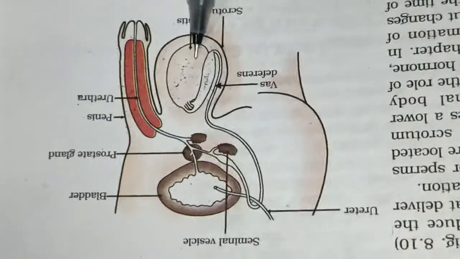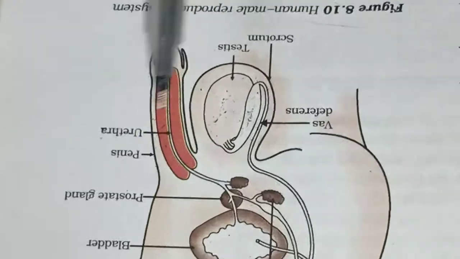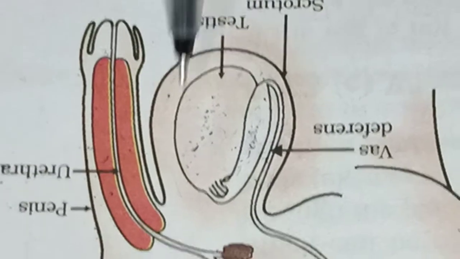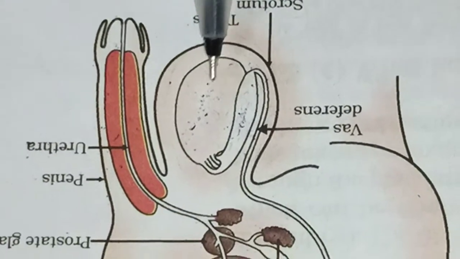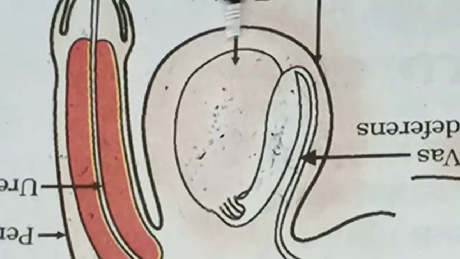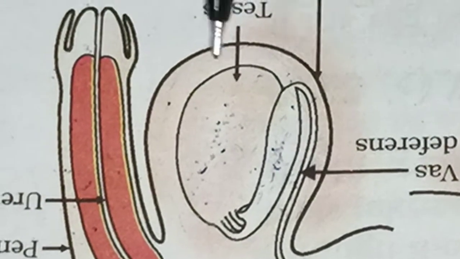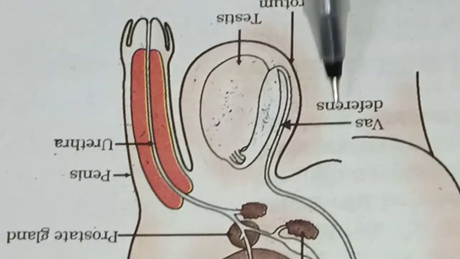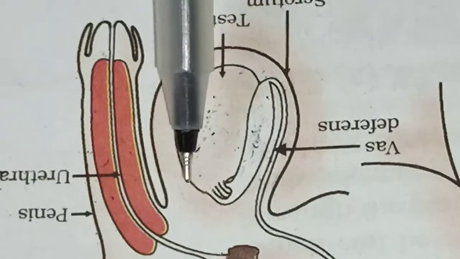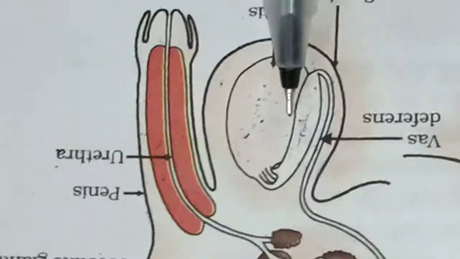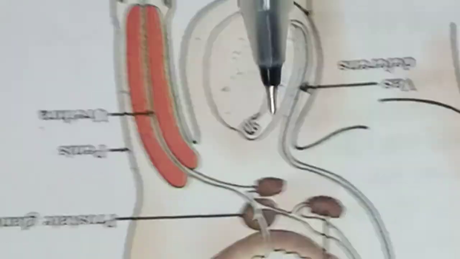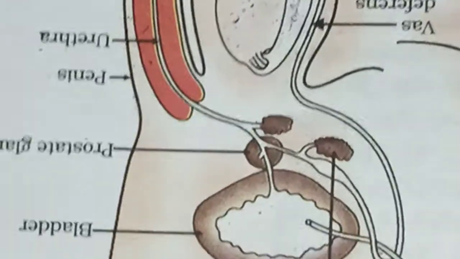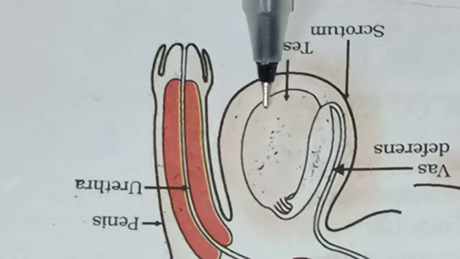So this is the testes, you can see. And here you can see a skin pouch, in which the testes are kept properly, and that skin pouch is called the scrotum. I hope you understand. This pouch-like structure contains the testes, and it is present outside the abdominal cavity.